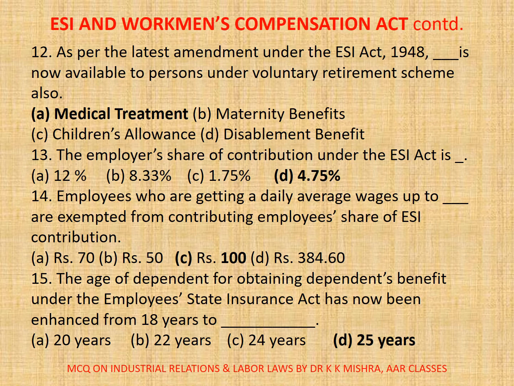ESI contribution. A. Rupees 70, B. Rupees 50, C. Rupees 100, D. Correct option is C. Rupees 100. 15. The age of dependent for obtaining dependents benefit under the Employee State Insurance Act has now been